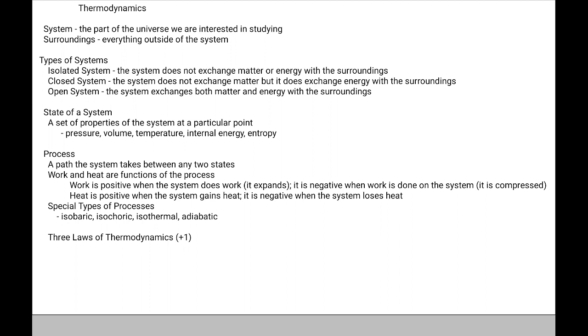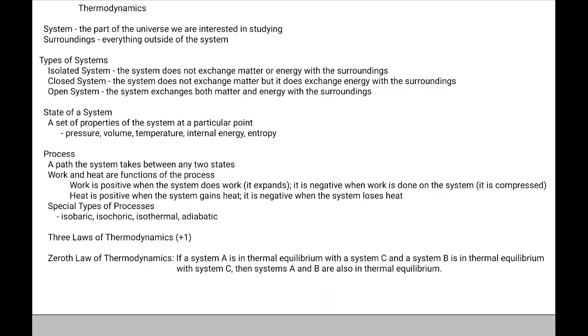There are 3 laws of thermodynamics, and I wrote here a +1 because actually there is a very, very basic law, and that is now called the Zeroth Law of Thermodynamics. And that Zeroth Law says that if a system A is in thermal equilibrium with a system C, and a system B is in thermal equilibrium with a system C, then systems A and B are also in thermal equilibrium.